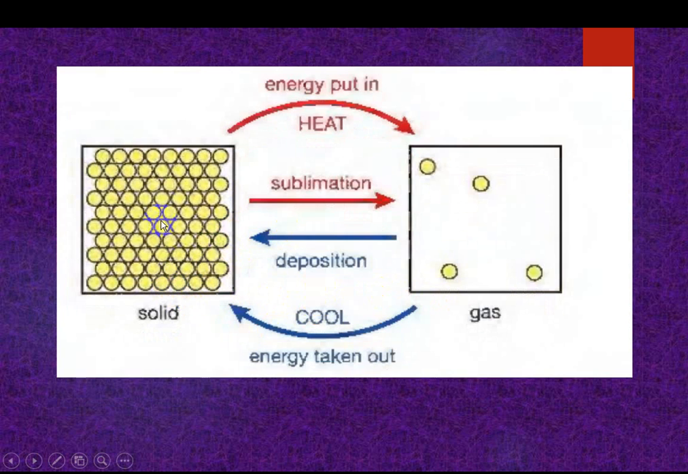When a solid turns directly into gas, like naphthalene, we find its smell throughout the room. This process is called sublimation. When gas turns directly into solid, this process is called deposition. And when solid turns directly to gas without becoming liquid, this process is called sublimation.